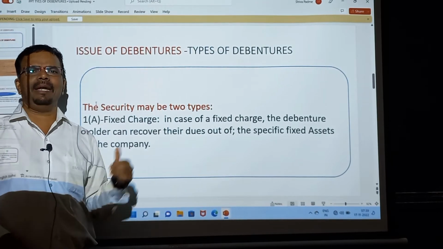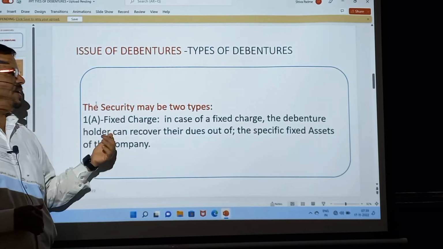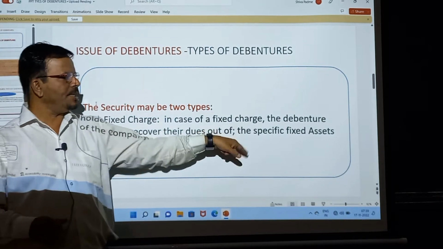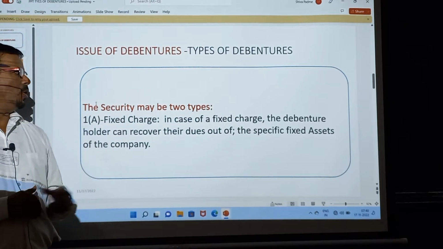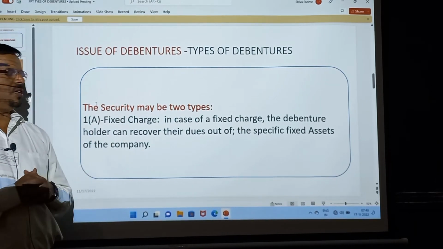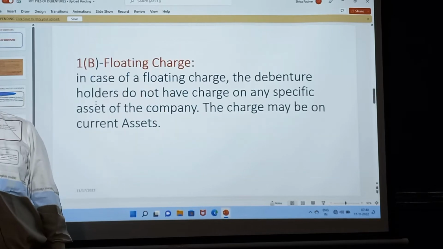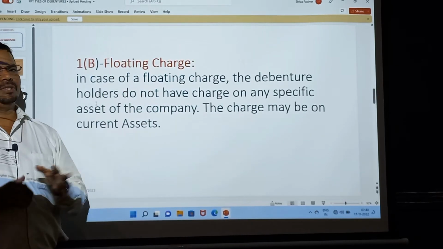Or you are secured under land and building. That is also called fixed charge. Here a specific asset of the company will appear on this document, and therefore this is called fixed charge. Second is the floating charge.